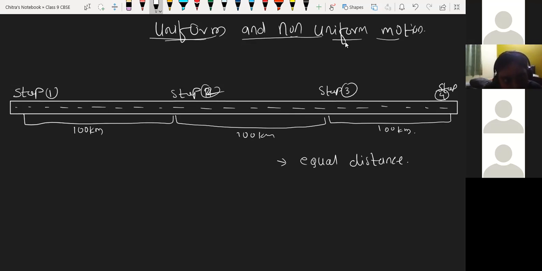Suppose a vehicle starts moving from stop 1 to stop 2, then stop 2 to stop 3, and so on.